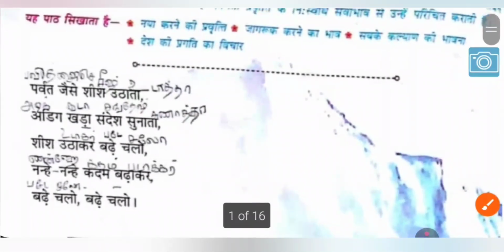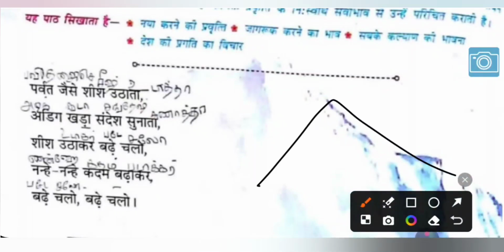Explain the stanza again. So here the mountain stands tall with its peak raised high. So what will its head be like? The mountain's peak is like its head raised up, raised high.